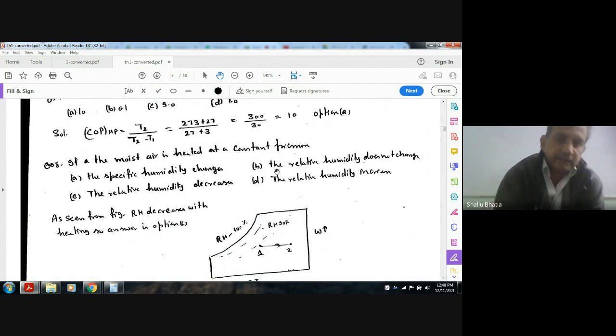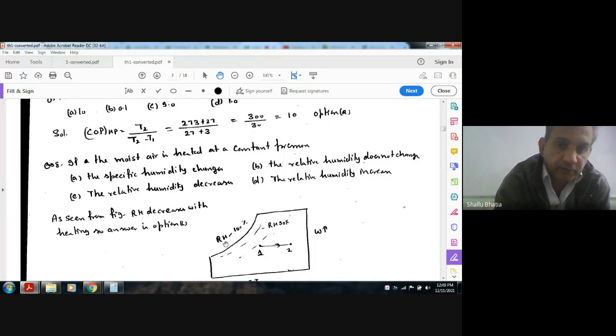If moist air is heated at constant pressure, then A: the specific humidity changes. B: relative humidity does not change. C: relative humidity decreases. D: relative humidity increases. So when the moist air is heated from 1 to 2, this is the heating effect on the psychrometric chart.